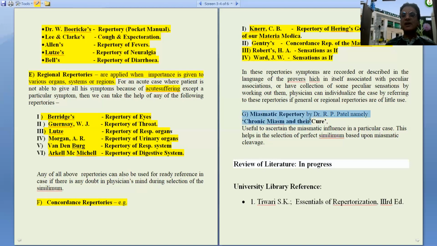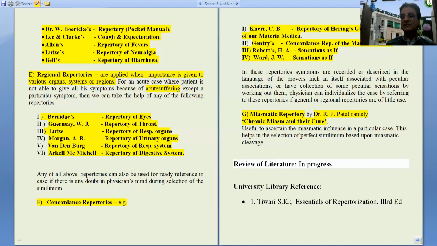Then another group of repertory are miasmatic repertory. We know Boenninghausen's repertory of antipsoric and not antipsoric was the first ever miasmatic repertory which we can use for the purpose. Another repertory which is authored by Dr. R.P. Patel, that is Chronic Miasm and Their Cure, can be used for the purpose. So this is all in the choice of repertories. We should not be prejudiced in making our choice for repertory. It will always depend on the type of symptoms the patient is presenting with.